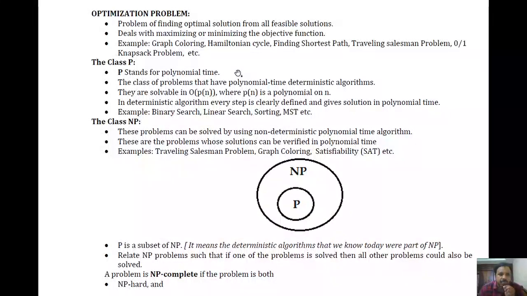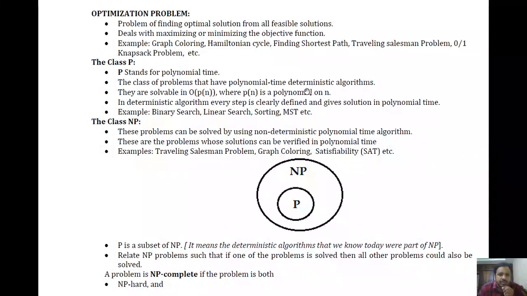A computational problem could be either in P class or NP class. So what is this P class? P stands for polynomial time. P class is the set of all the problems that can be solved in polynomial time. The set of all the problems that can be solved in polynomial time will be considered P problems, or those problems will fall into this particular category.